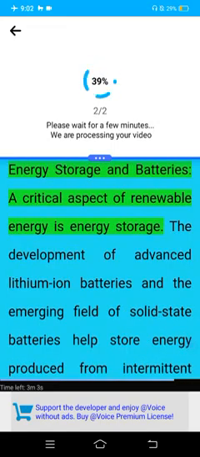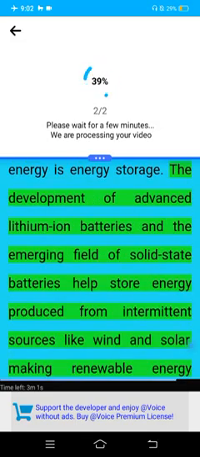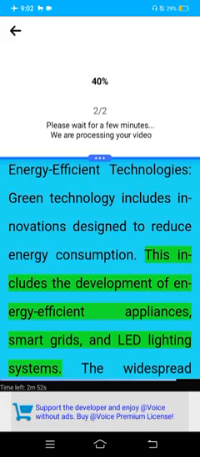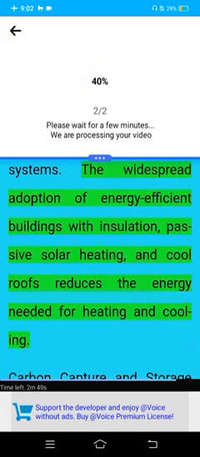Energy storage and batteries. A critical aspect of renewable energy is energy storage. The development of advanced lithium-ion batteries and emerging solid-state batteries helps store energy produced from intermittent sources like wind and solar, making renewable energy more reliable and widespread. Energy-efficient technologies. Green technology includes innovations designed to reduce energy consumption. This includes the development of energy-efficient appliances, smart grids, and LED lighting systems. The widespread adoption of energy-efficient buildings with insulation, passive solar heating, and coolers reduces the energy needed for heating and cooling.